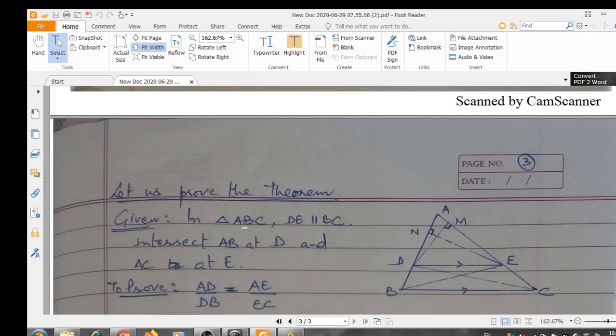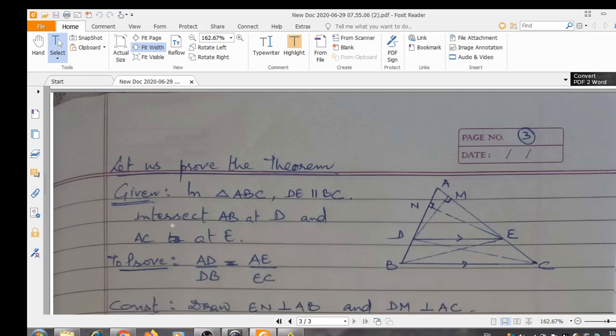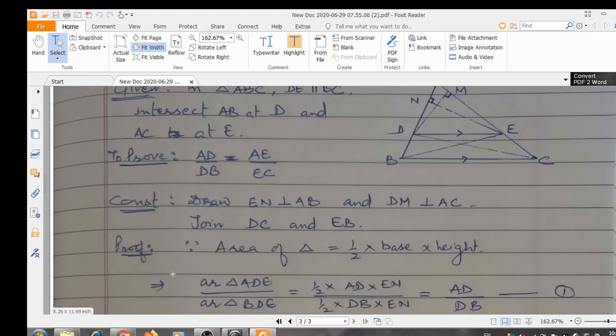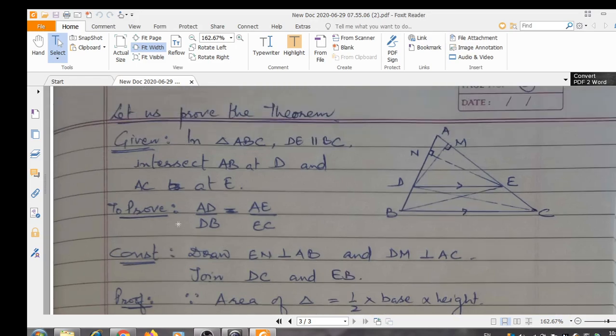Now let us prove this theorem. As you know, when we prove a theorem, we have three necessary parts: given, to prove, and the proof. But sometimes given is not sufficient, the figure is not sufficient to prove the required result. So we make use of some construction. In this theorem, we do need construction.